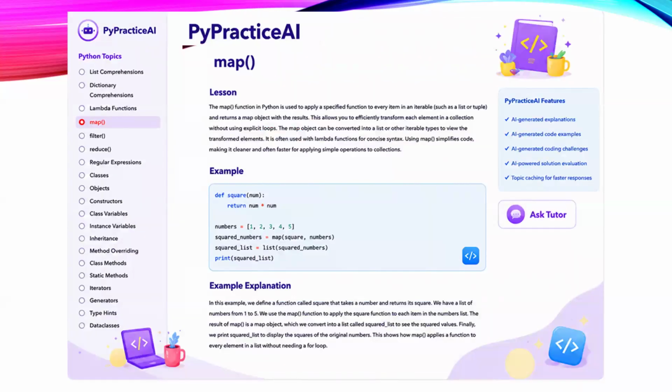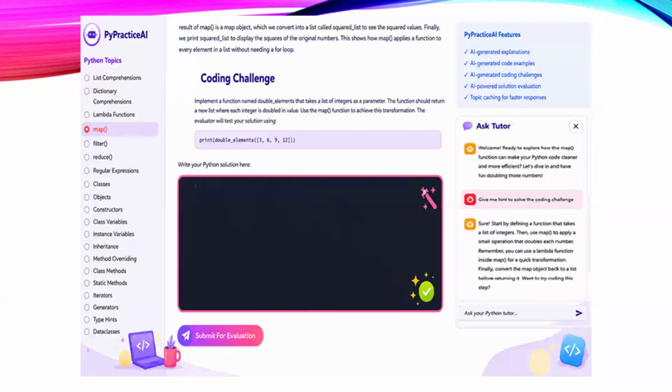Next, I'll add the Ask Tutor chat feature. Notice the Ask Tutor button here. The Ask Tutor chat will be initialized for each newly selected topic. It will have access to the generated lesson content as well as the learner's submitted solution and evaluation results. The learner can chat with the tutor about the generated lesson content.